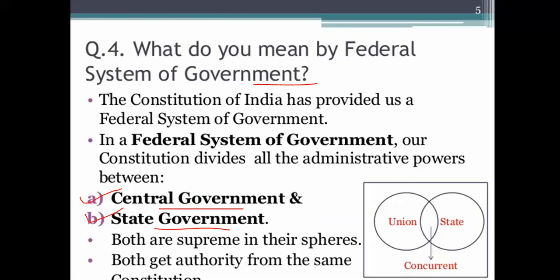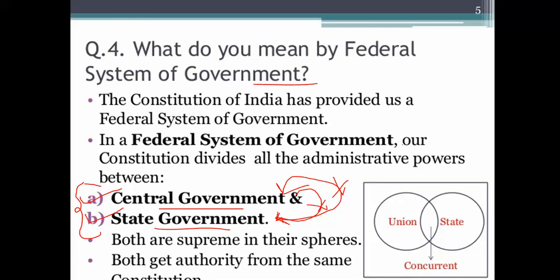The central government should not interfere. It can interfere, but normally it does not interfere in the activity of the state government, just as the state government also does not interfere in the activity of the central government. Both governments work in coordination with each other.